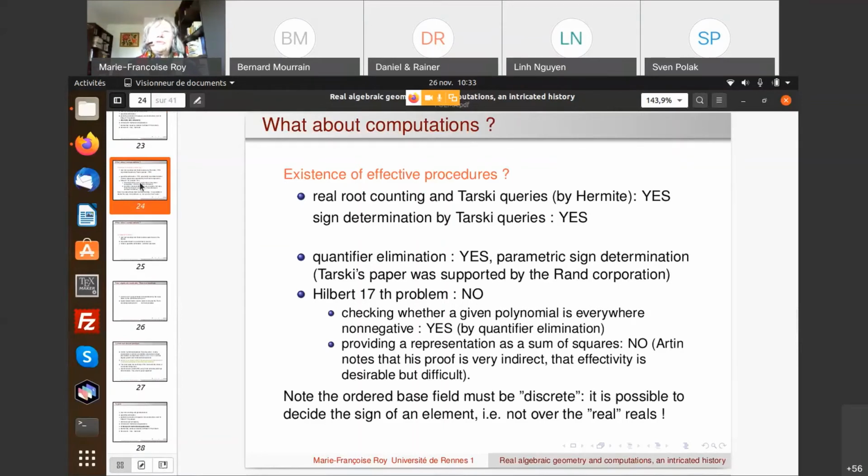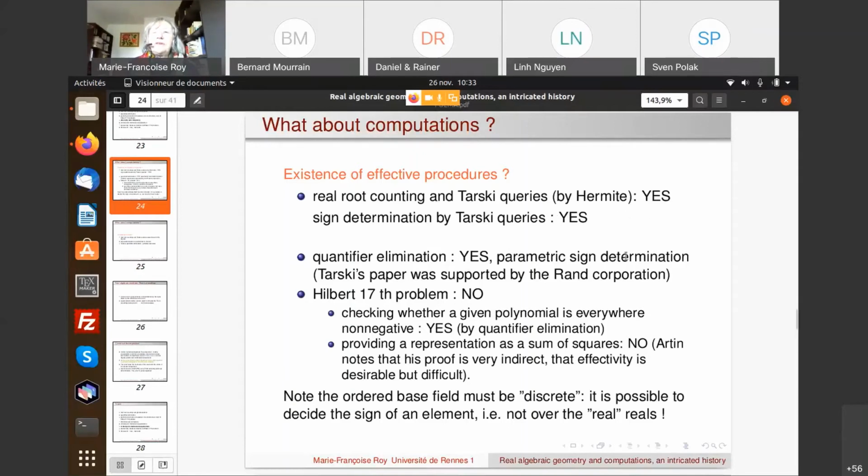For real root counting and Tarski queries using Hermite, we have seen that indeed it's working because we have a way to compute the Newton sums from the coefficients. Then we have a way to compute the signature of the quadratic form by checking the signs of the principal minors. And again, sign determination is based on Tarski queries, and Tarski queries can be computed by Hermite, so yes, it is working.